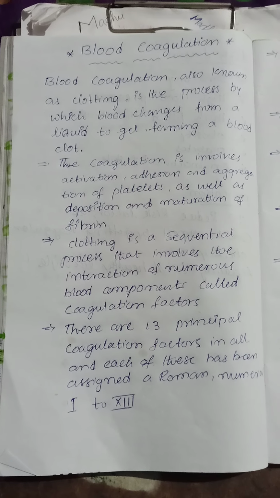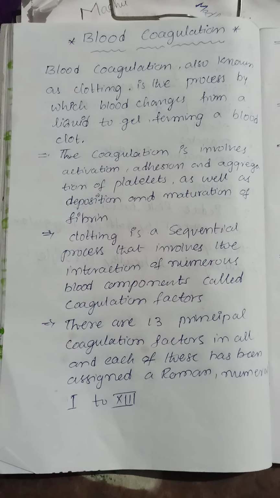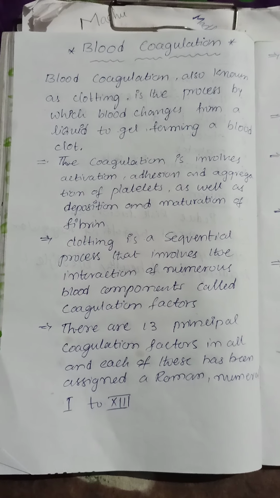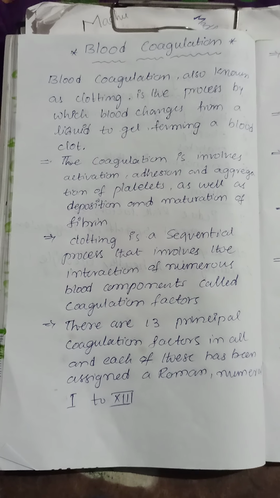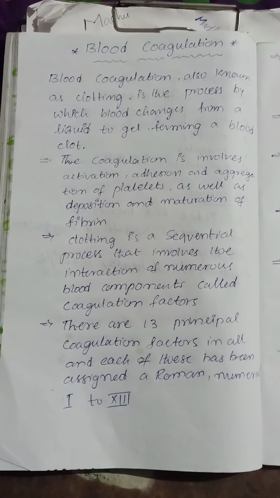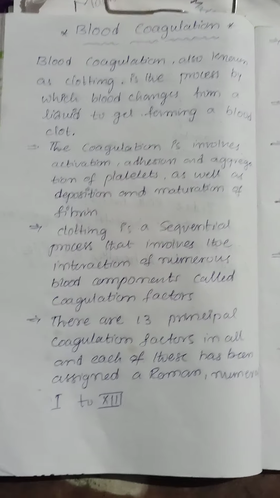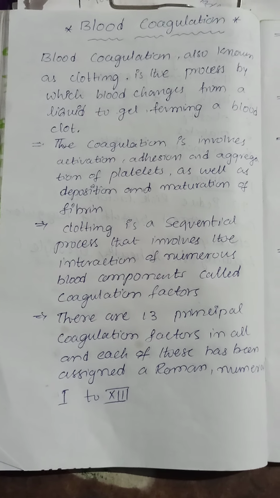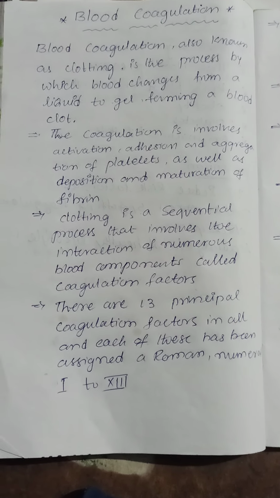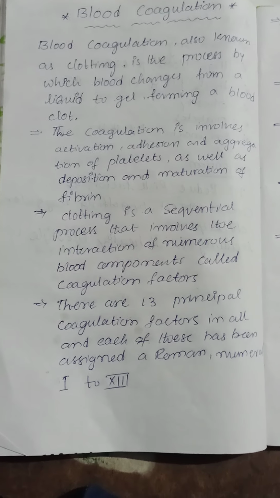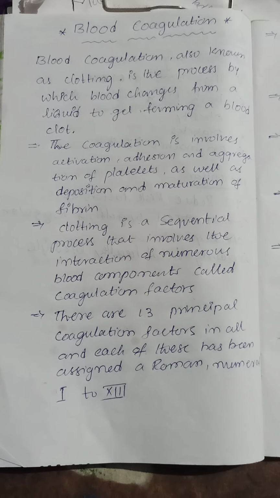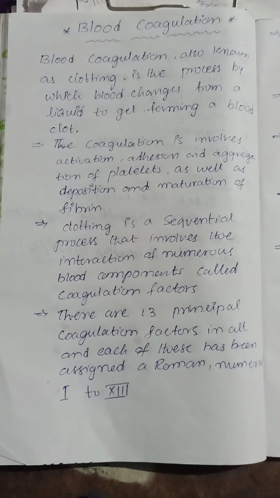Clotting is the process by which the blood changes from liquid to gel by forming a blood clot. The gel will be directly formed into the hemostasis and then into a stabilized clot. Coagulation involves the activation, adhesion, and aggregation of platelets. What are the essential blood cells involved in the coagulation process? Platelets, of course, as well as the deposition and maturation of fibrin.